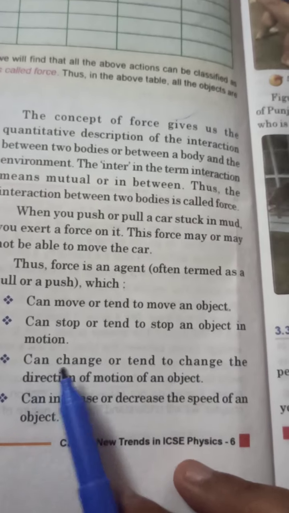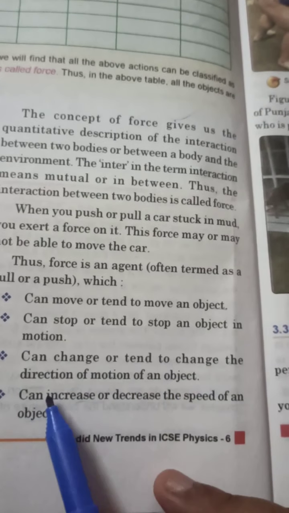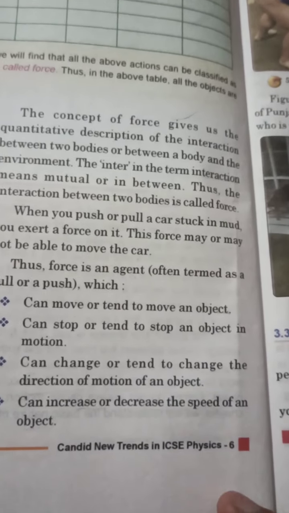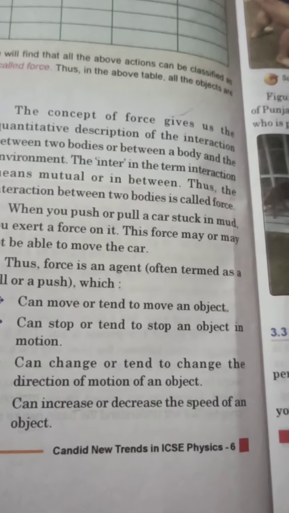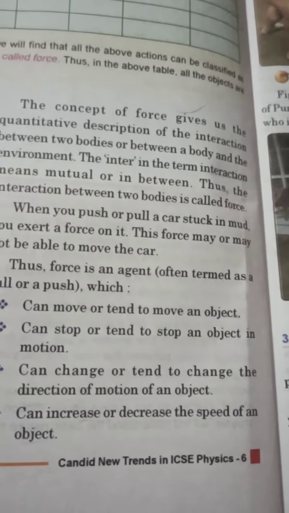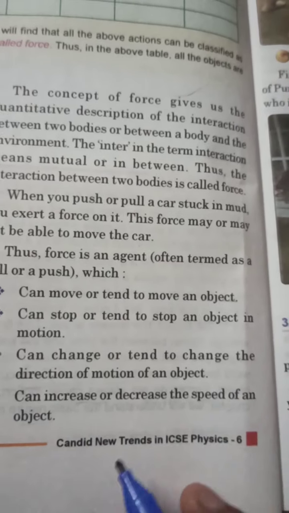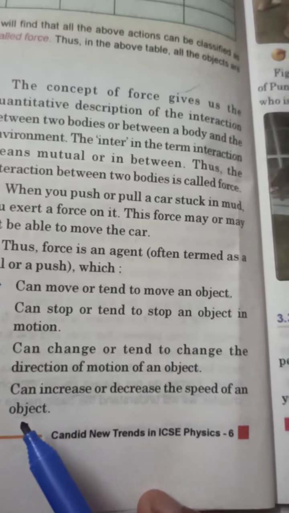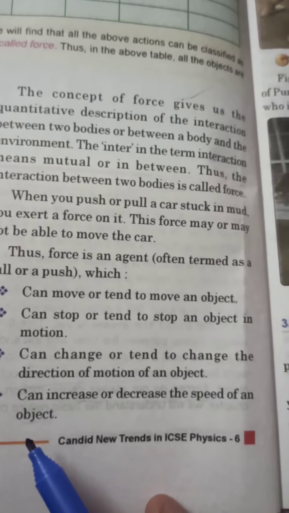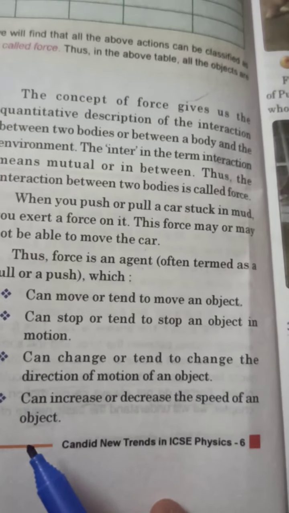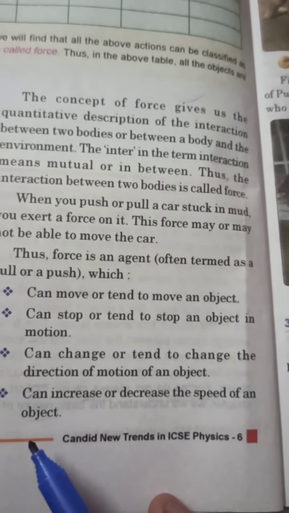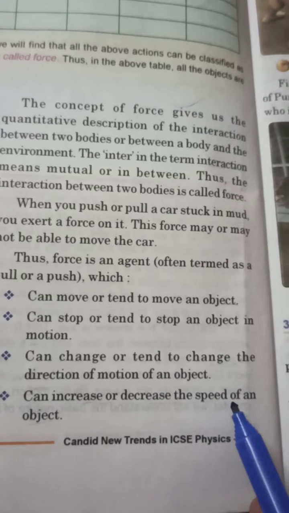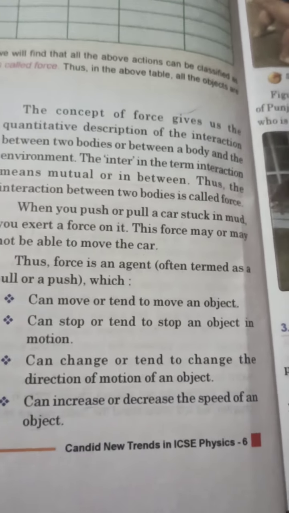Now the fourth point is, force can change or tend to change the direction of motion of an object. Yes, after applying force we can change the direction of any object. Force can increase or decrease the speed of an object. Yes, after applying force we can also increase or decrease the speed of any object.